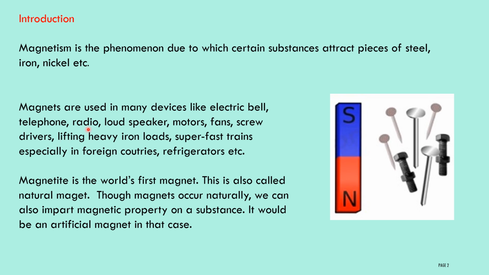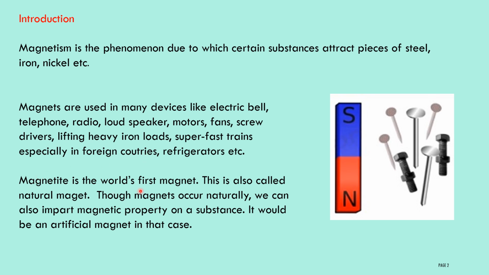Then magnets are used in many devices like electric bulb, telephone, radio, loudspeaker, motors, fans, screwdrivers, lifting heavy iron loads, superfast trains. Especially in foreign countries we use magnets. Even refrigerators also use a magnet.